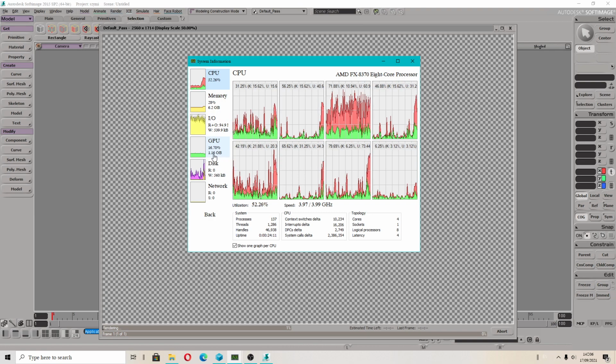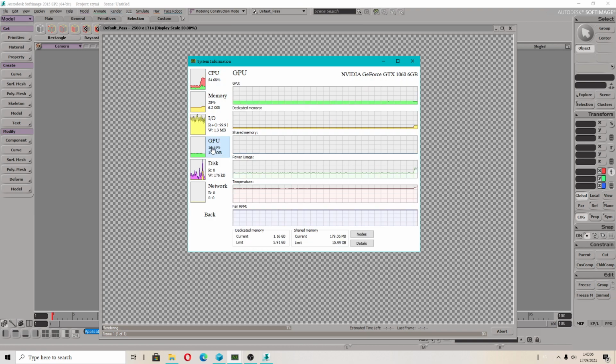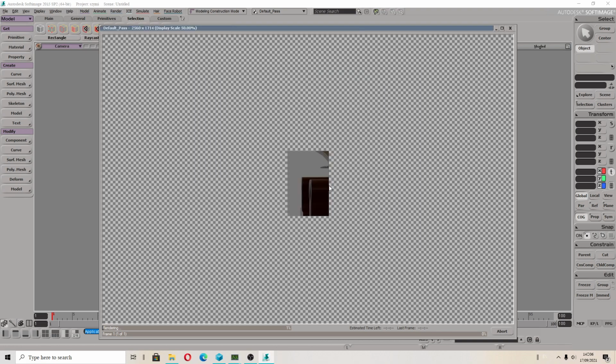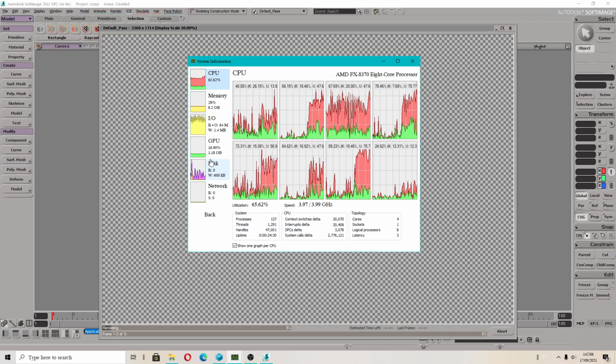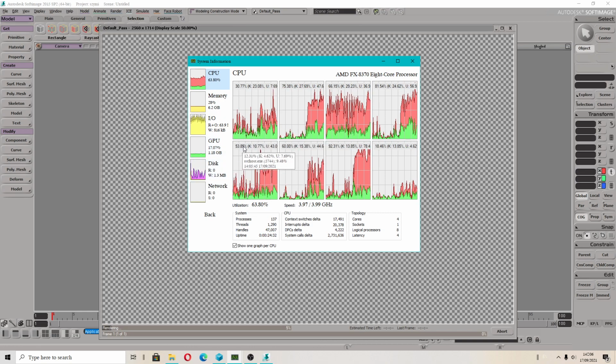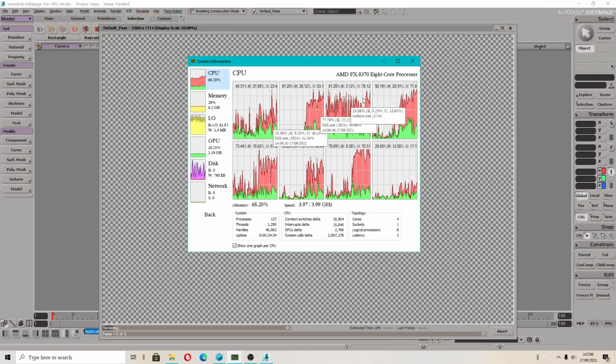Check how much GPU will be used, because for the denoiser, Intel Open Image is using the CPU, but now the graphics card is being used, because I couldn't use my graphics card earlier.